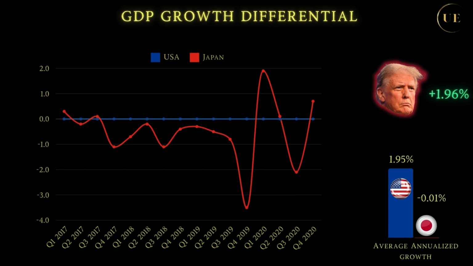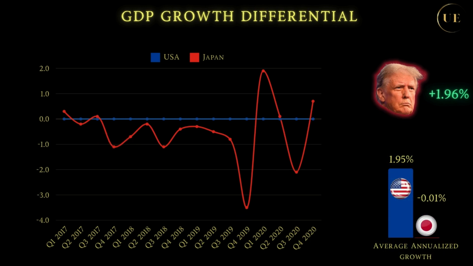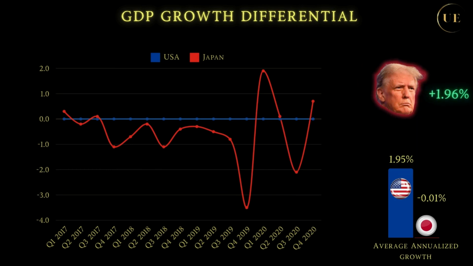So for example, in Q1 of 2017, Japan's GDP growth was 0.3% faster, while during Q4 it was 1.1% slower. In the bottom right corner, there are average annualized growth rates over the 4-year period in absolute terms. Most importantly, here you can see the difference between USA and the given country. This graph shows that Japanese growth between 2017 and 2020 was basically 0, so USA overperformed Japan in terms of GDP growth during this period by some 2% per year.